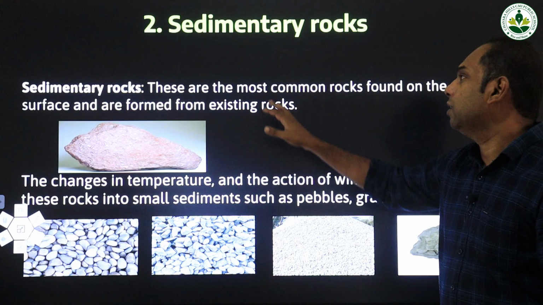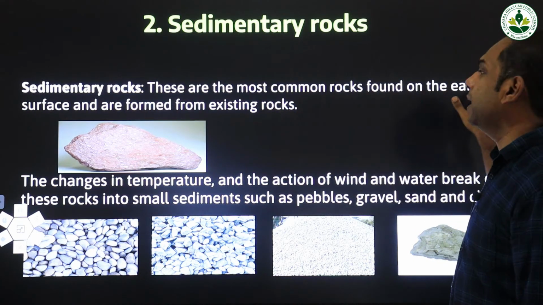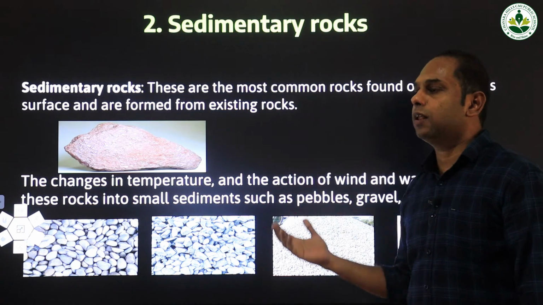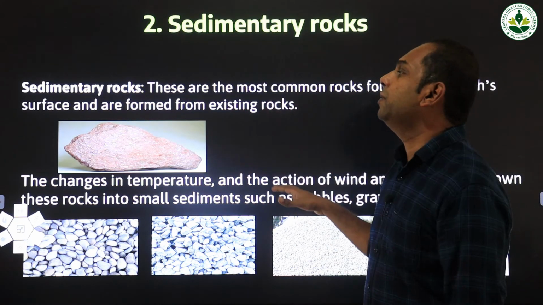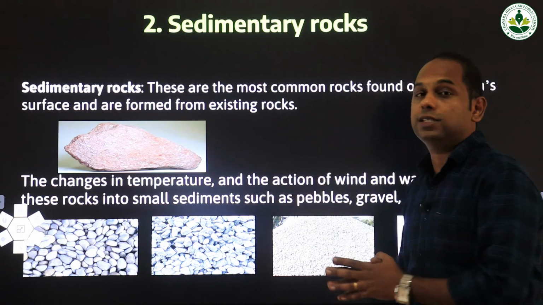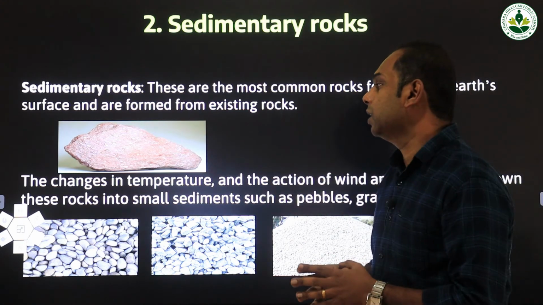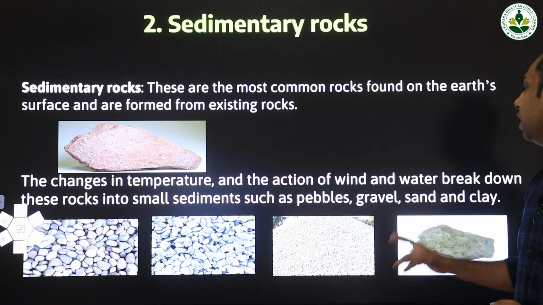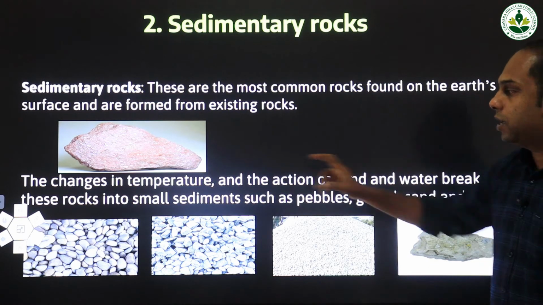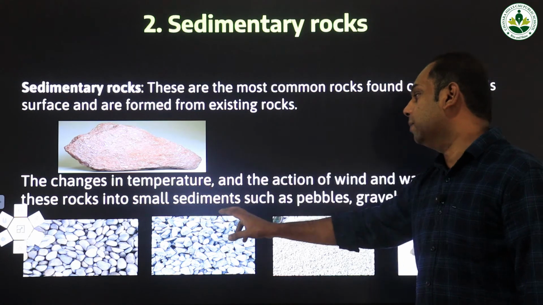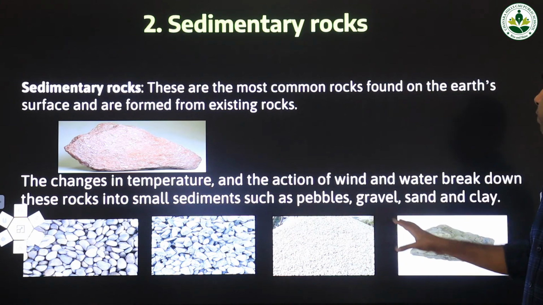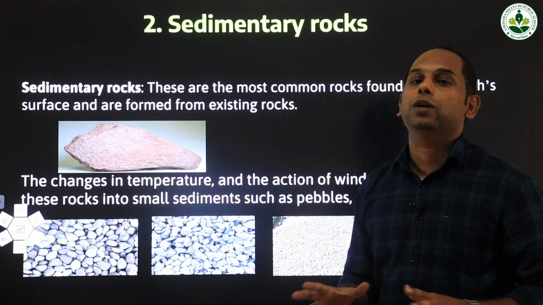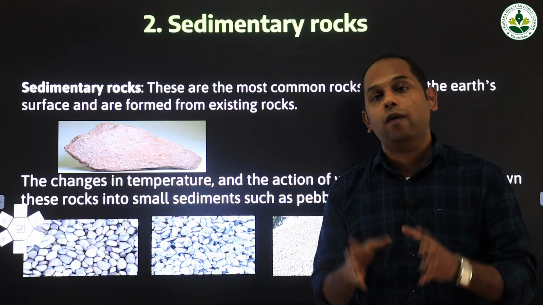Sedimentary rocks are the most common rocks found on the earth's surface and are formed from existing rocks. Compared to igneous rocks, these sedimentary rocks are commonly available on the surface of the earth. Changes in temperature and the action of wind and water break down these rocks into small sediments such as pebbles, gravel, sand and clay. Now we will be studying how these sedimentary rocks are formed.